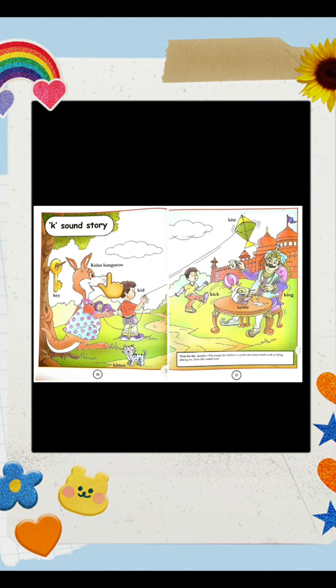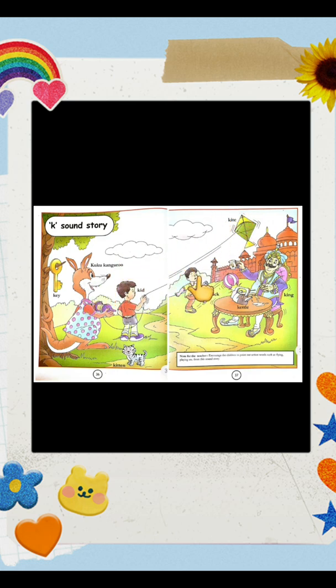A kid requested Cuckoo Kangaroo. Kid जब हम request करें तो क्या बोलते हैं? Please. वैसे ही the kid said, Please Cuckoo Kangaroo, can I fly your kite? And he requested Cuckoo Kangaroo to give him the kite to fly.